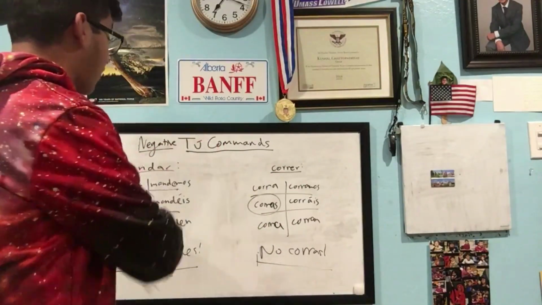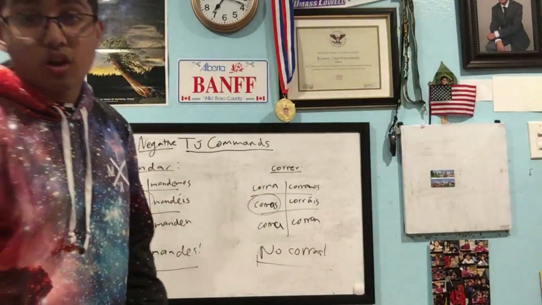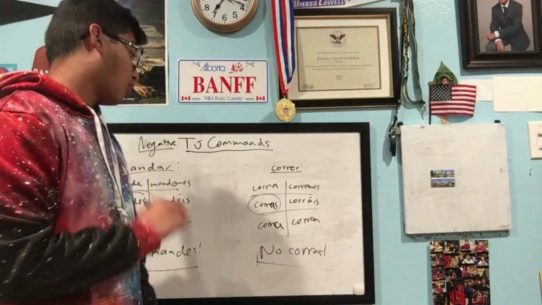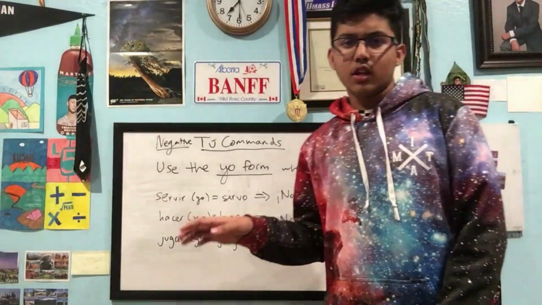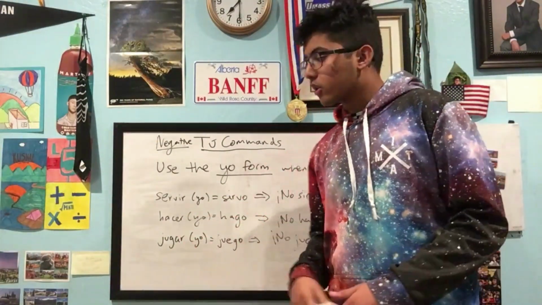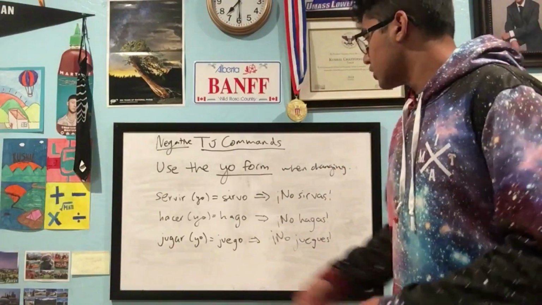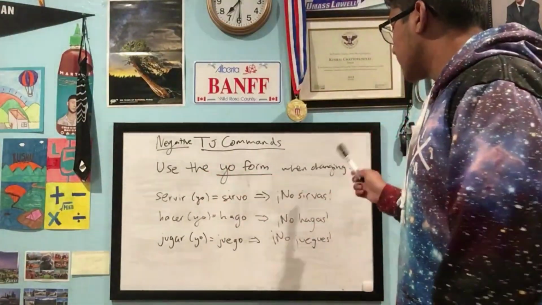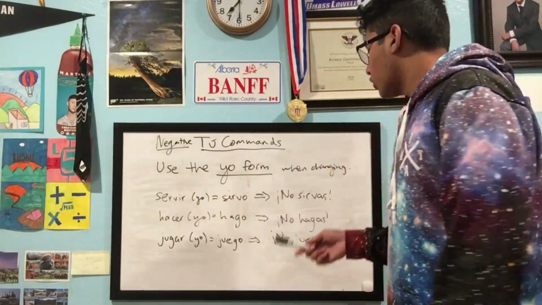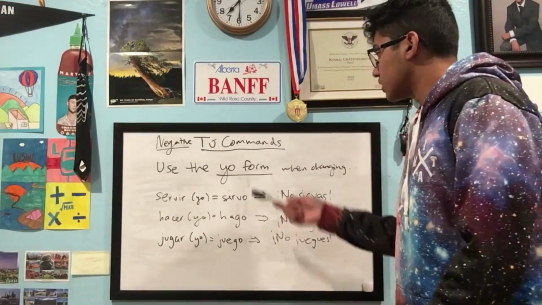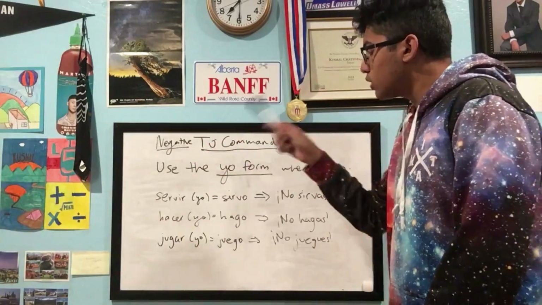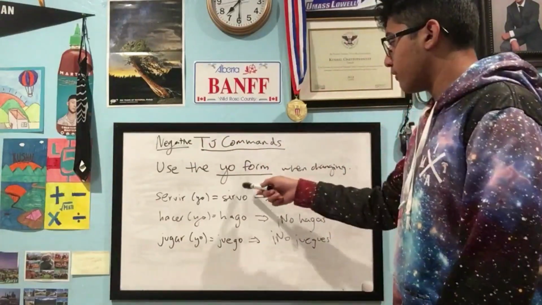Most of them will follow these, but there are some irregulars as always, and we'll go over them now. These aren't really irregulars, but they're just a rule on how to conjugate these. Use the yo form when changing. What does that mean? When you're changing into the tense you use for negative tú commands, you have to use the yo form.